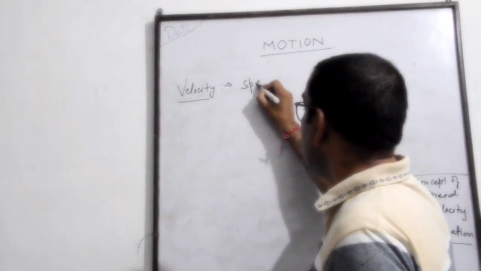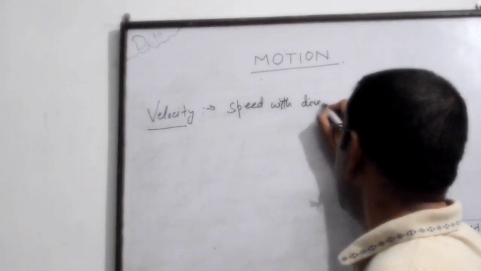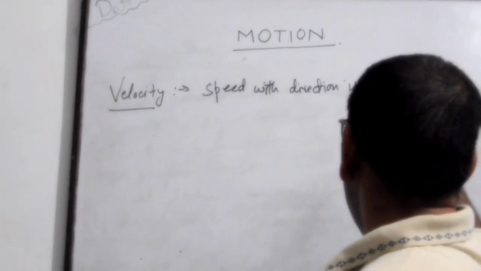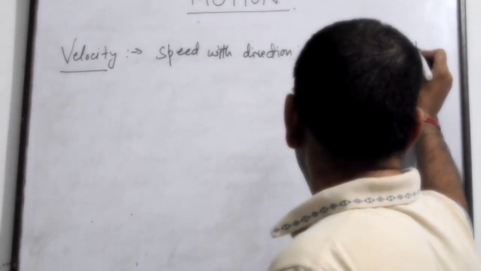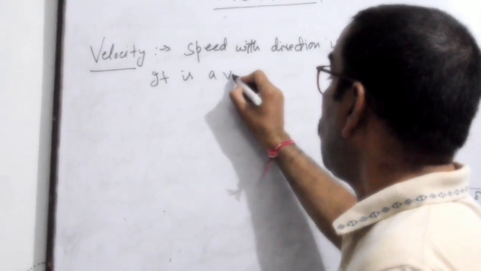Speed with direction is called velocity. It is a vector quantity.